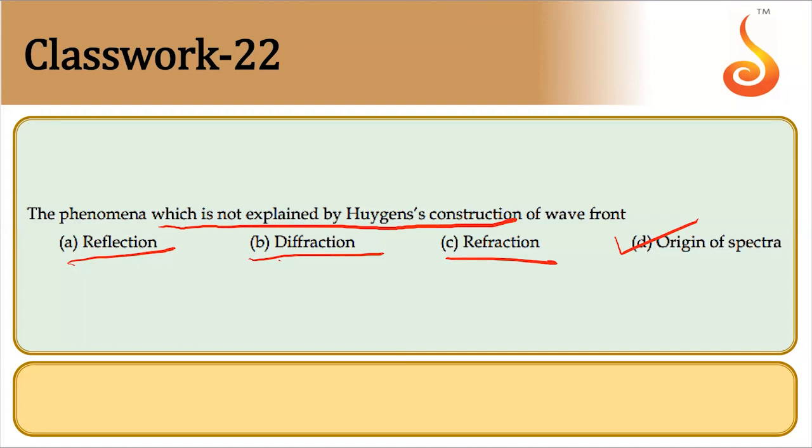That's why Bohr's theory was introduced. Bohr's theory makes use of the quantum condition, mvr is equal to nh by 2 pi. So from that only, we'll be able to explain the origin of spectrum. So we have taken this. Shall we move on to next?